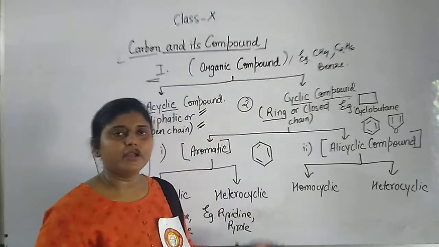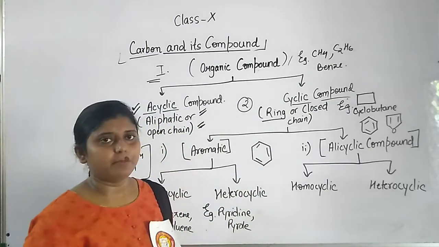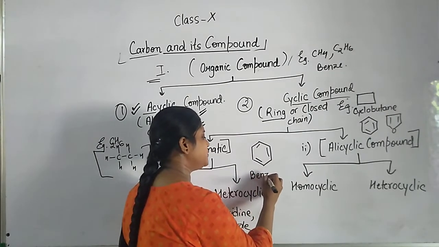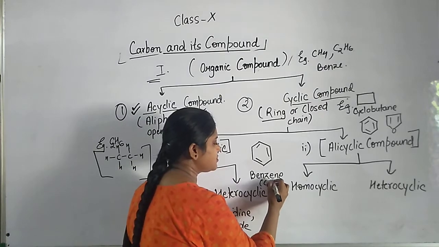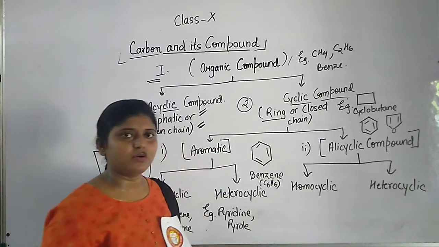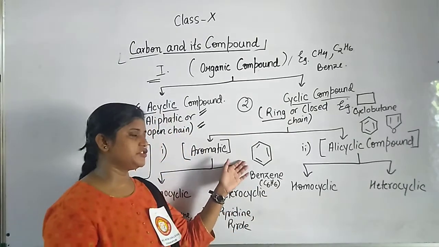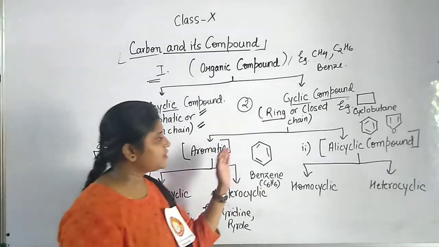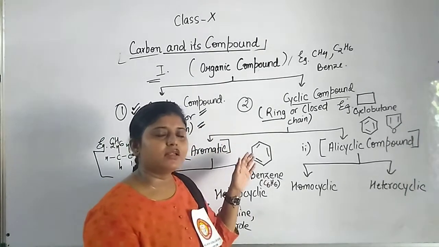And these types of compounds are basically known as benzene. Its formula is C6H6, that is benzene.